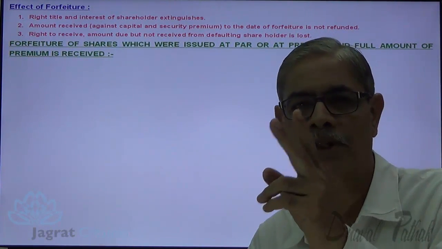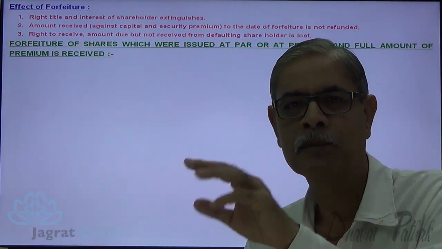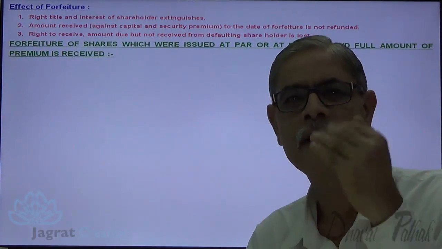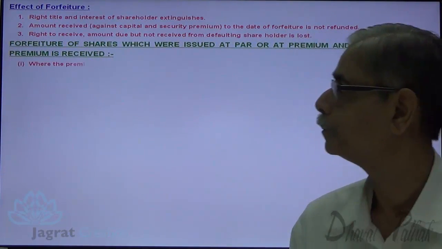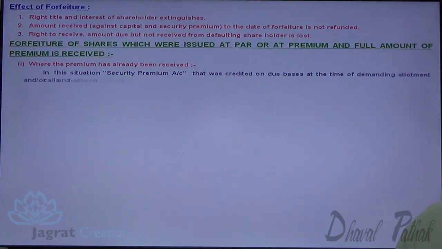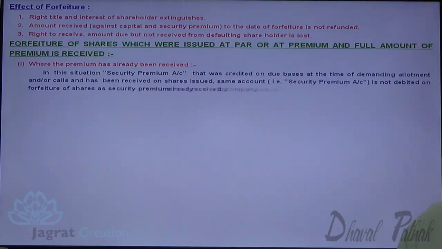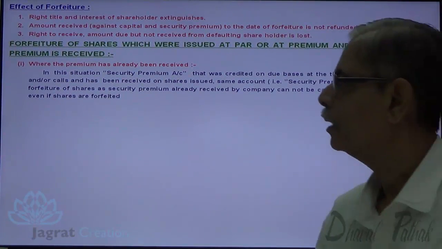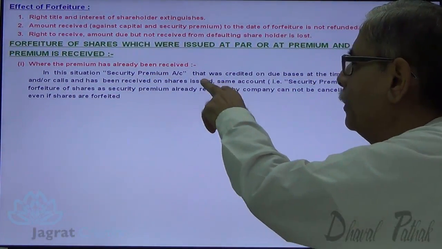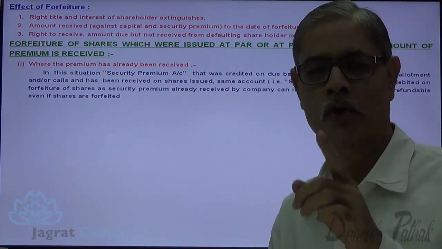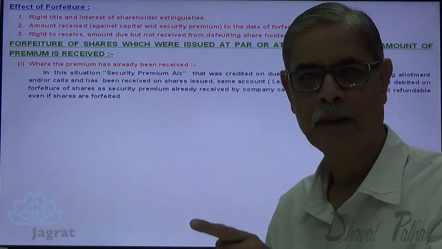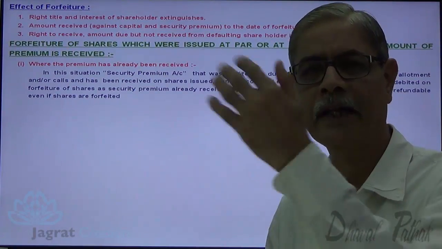Now here shares are issued at premium, the premium has been received, the capital demanded is not received, and we want to forfeit the shares and reissue them. That is the option we are considering. When the premium has already been received, security premium was credited on due basis. Security premium was a capital income of the company that was credited to security premium on due basis when the amount was recoverable.